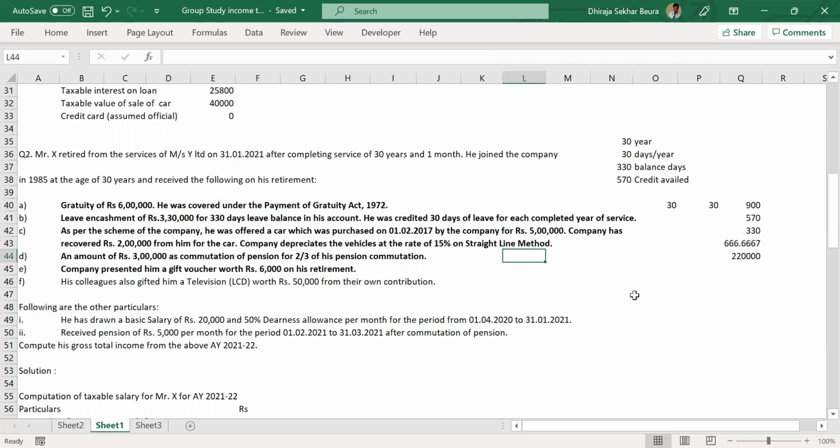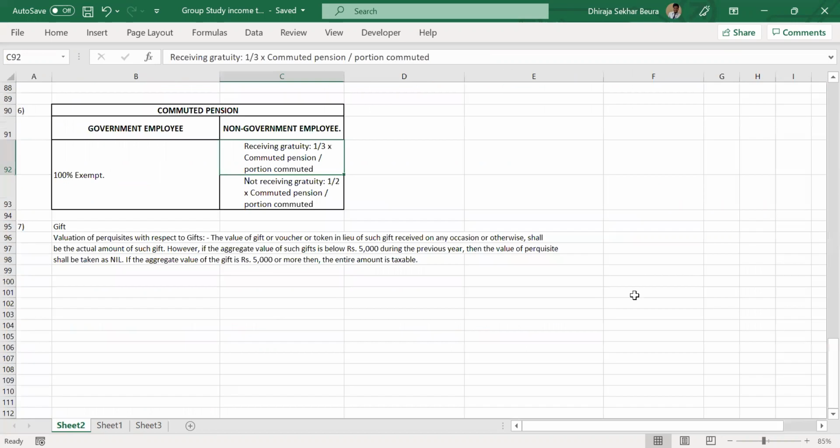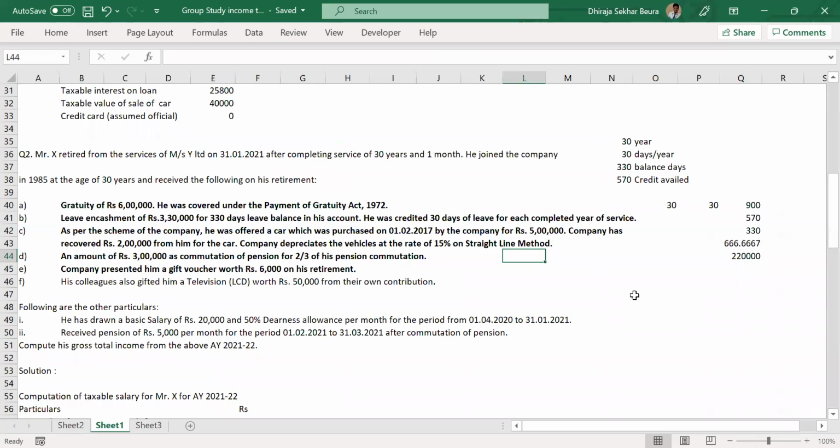Don't remember like that. That's why I expanded the formula. What was the exact formula? It was 1/3 into commuted pension divided by portion commuted. Yes. The portion commuted is 2/3. That's why I did that. So you will be calculating like this: 1/3 into the pension amount, 3 lakhs, divided by 2/3. So this will come to your 1,50,000. Everybody, is everybody clear on that?